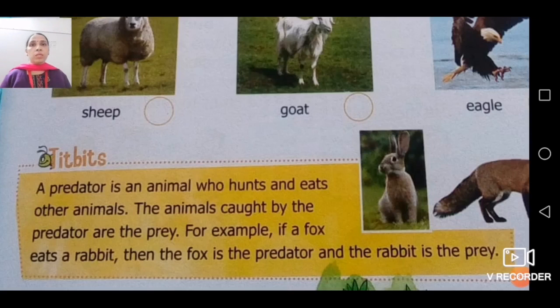Fine. So I hope that is very much clear to you all about herbivorous, carnivorous, omnivorous animals and predator and prey. Along with that, in this video we have revised domestic animal, wild animal and pet animal, and what is the difference between all these, how do they differ.